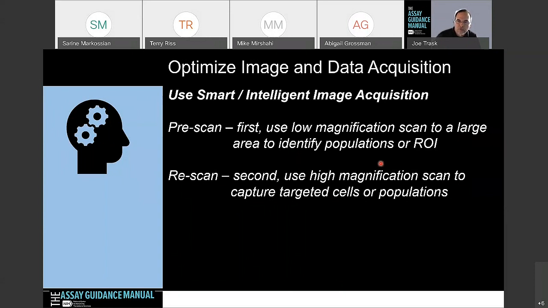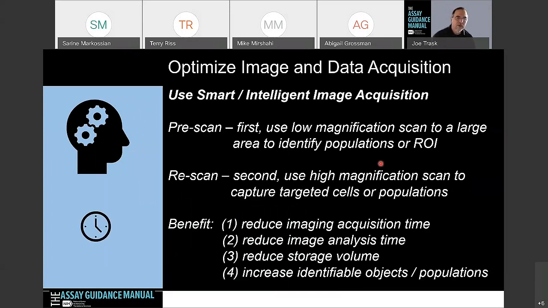Maybe it's just based on morphology, maybe it's based on a protein expression or something else. And then you rescan. So this is kind of the secondary thing. You use a higher magnification lens to scan only those targeted cell populations of interest. And why are you doing this?